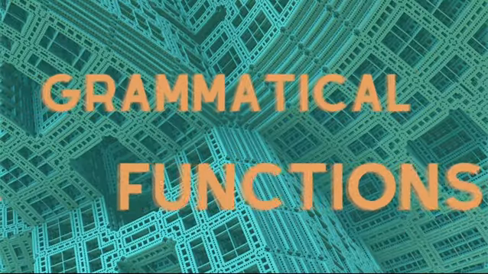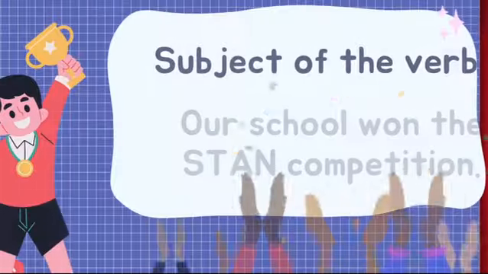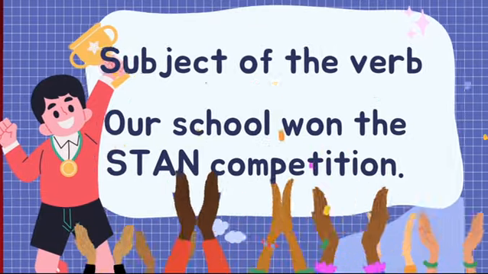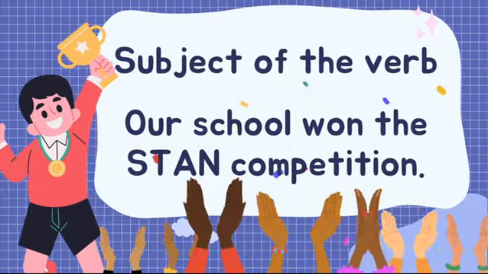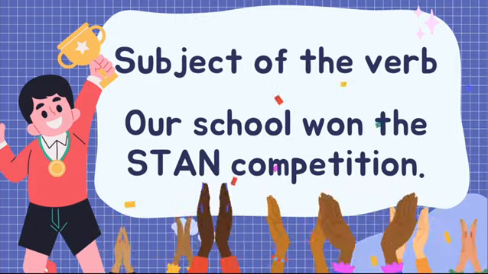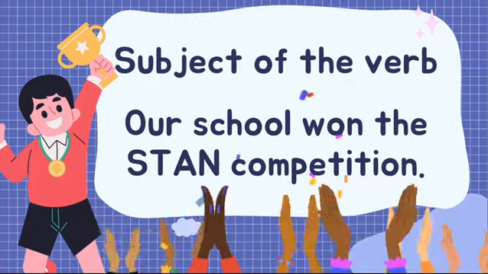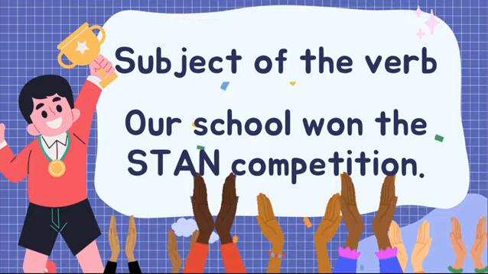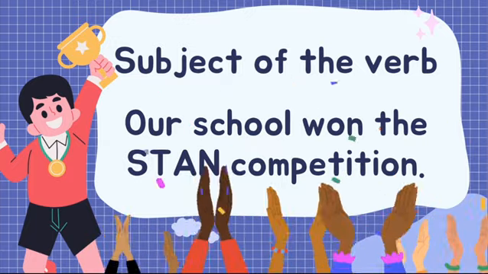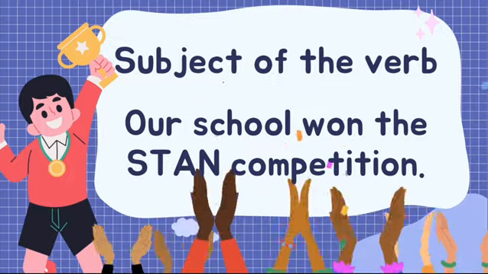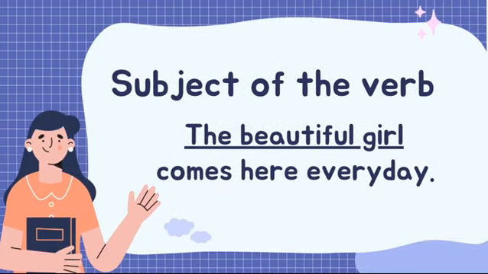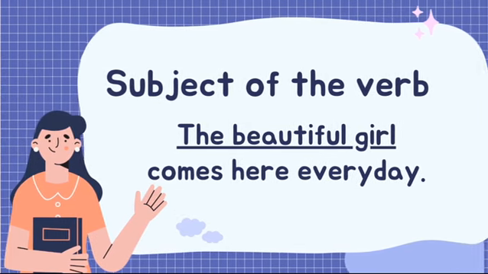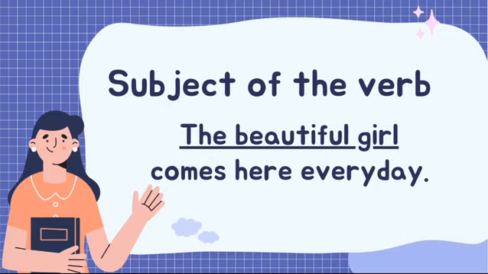Functions of the noun phrase. The first grammatical function of the noun phrase is that it performs the function of the subject of the verb. That means it is the doer of the action expressed by the verb in the sentence. Our school won the stand competition. Our school is the noun phrase in the sentence and also functioning as the subject of the verb. The beautiful girl comes here every day. The beautiful girl is the noun phrase in the sentence and also performing the function of the subject of the verb.